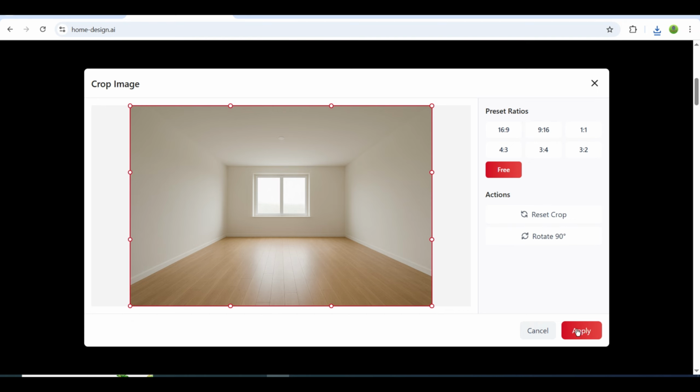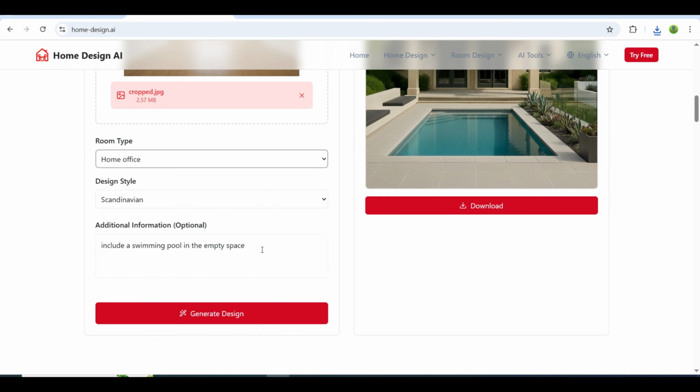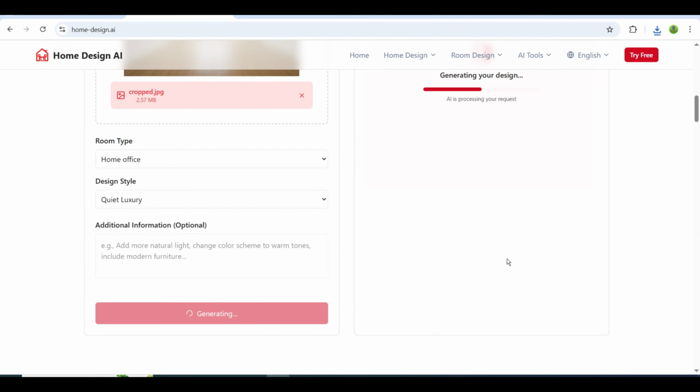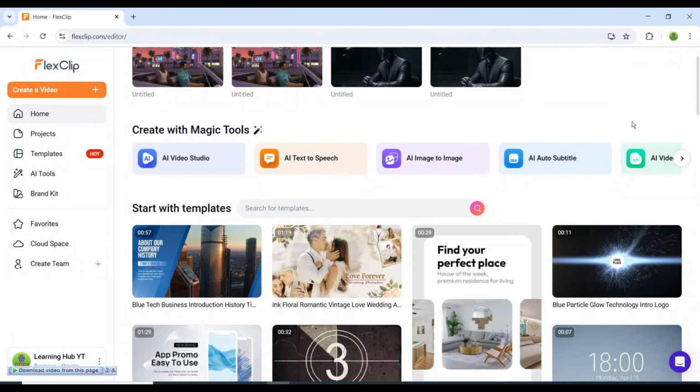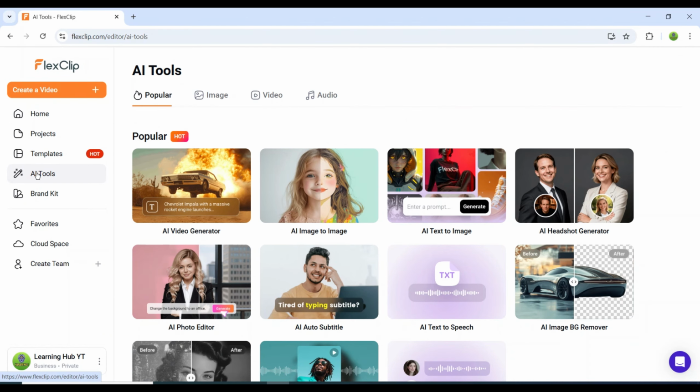The final step is turning these before and after images into an animated transformation. This part is extremely easy. I'm using the FlexClip website. Go to the Video AI section and choose Start End to Video.